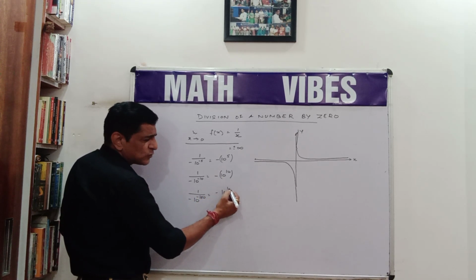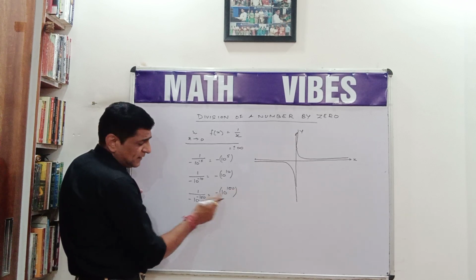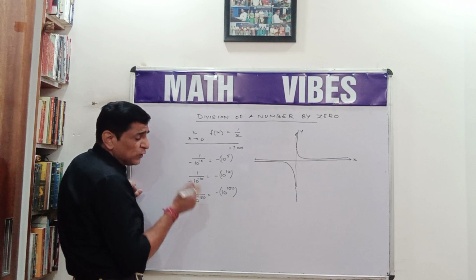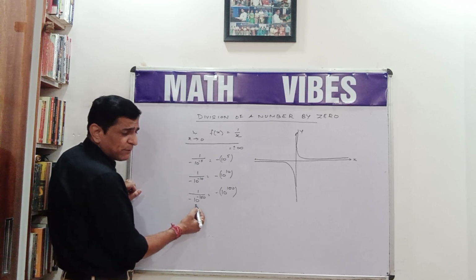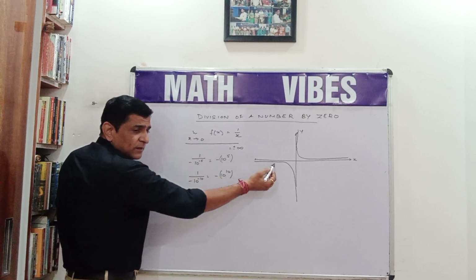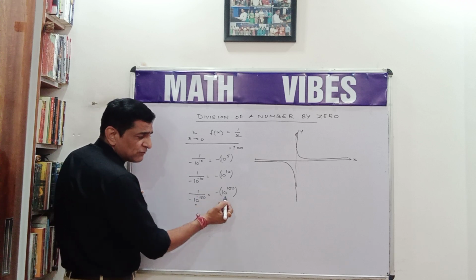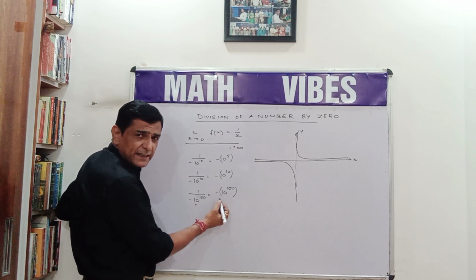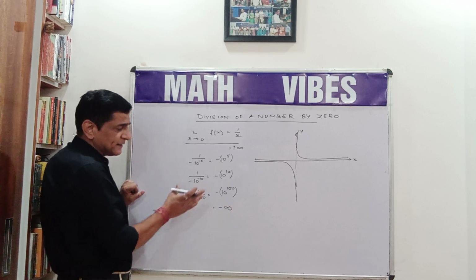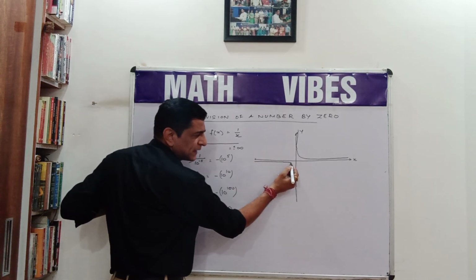Here the answer will be minus 10 raised to power 100. Again, this is a very large number, and the denominator is a very small number, but it is still not equal to 0. So what will happen when x actually becomes 0? The answer will be a very, very large number with a negative sign. So we write it as minus infinity. This happens when x is approaching from the left.